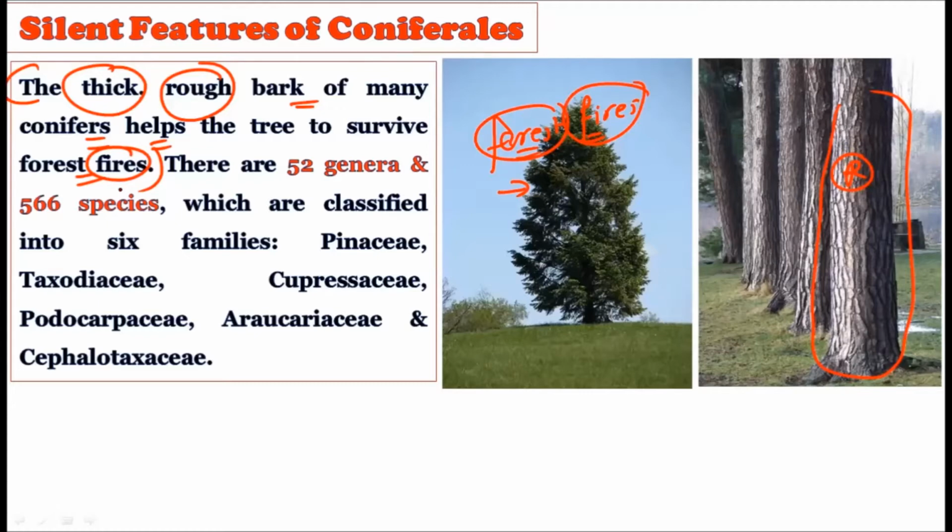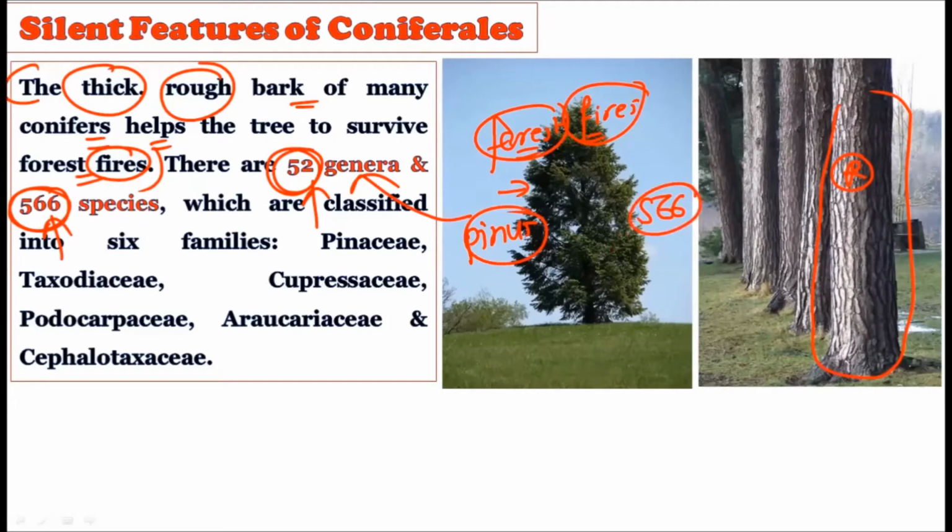There are 52 genera present in this Coniferales, and 566 species. Just like Pinus is one of the genera of the Coniferales, there are a total of 52 genera which come under this order of Coniferales, and a total of 566 species.